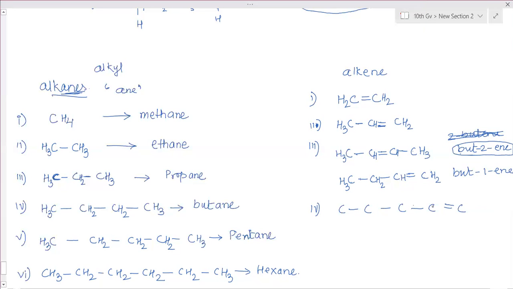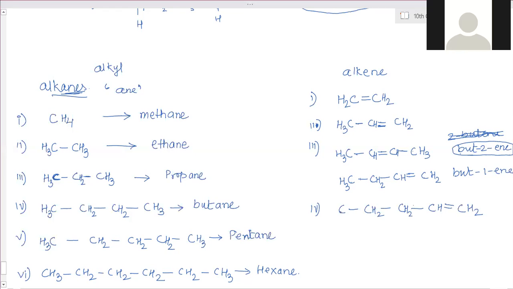Prisha, can you tell me how many hydrogens will be at this carbon atom? Ma'am, 2. Here, 1, 1. Here, 2, 2. This place, 2, this place 3. Good. And what is the name?